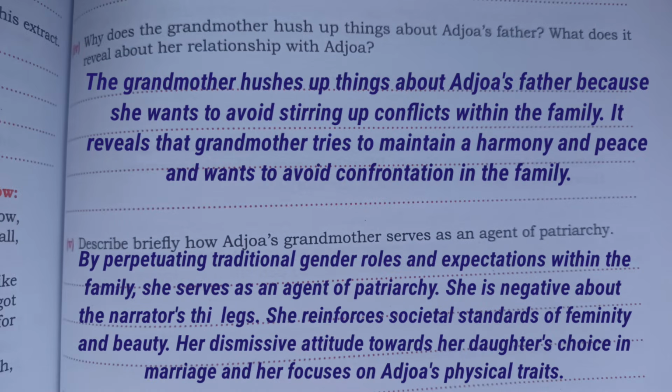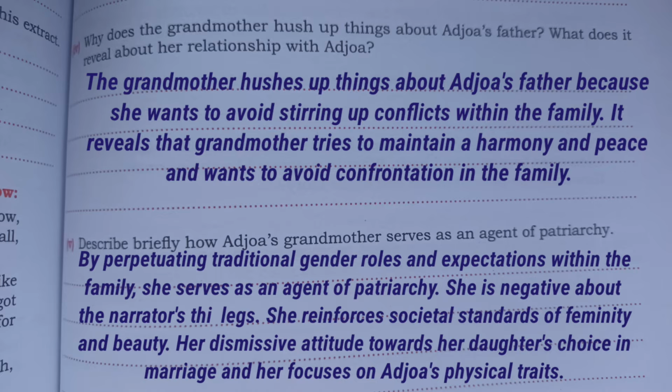Next, question number four. Why does the grandmother hush up things about Arjava's father? What does it reveal about her relationship with Arjava? So the answer will be the grandmother hushes up things about Arjava's father to avoid stirring up further conflict or distress within the family. It reveals that the grandmother tries to maintain harmony and peace, avoiding confrontation in the family.